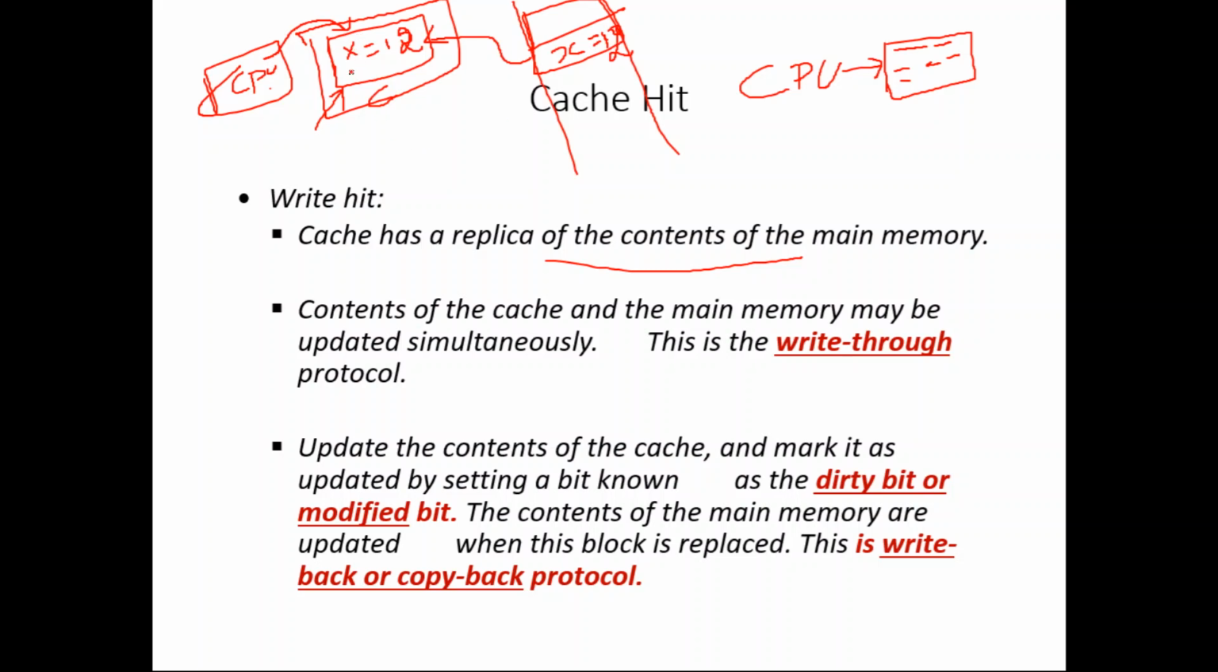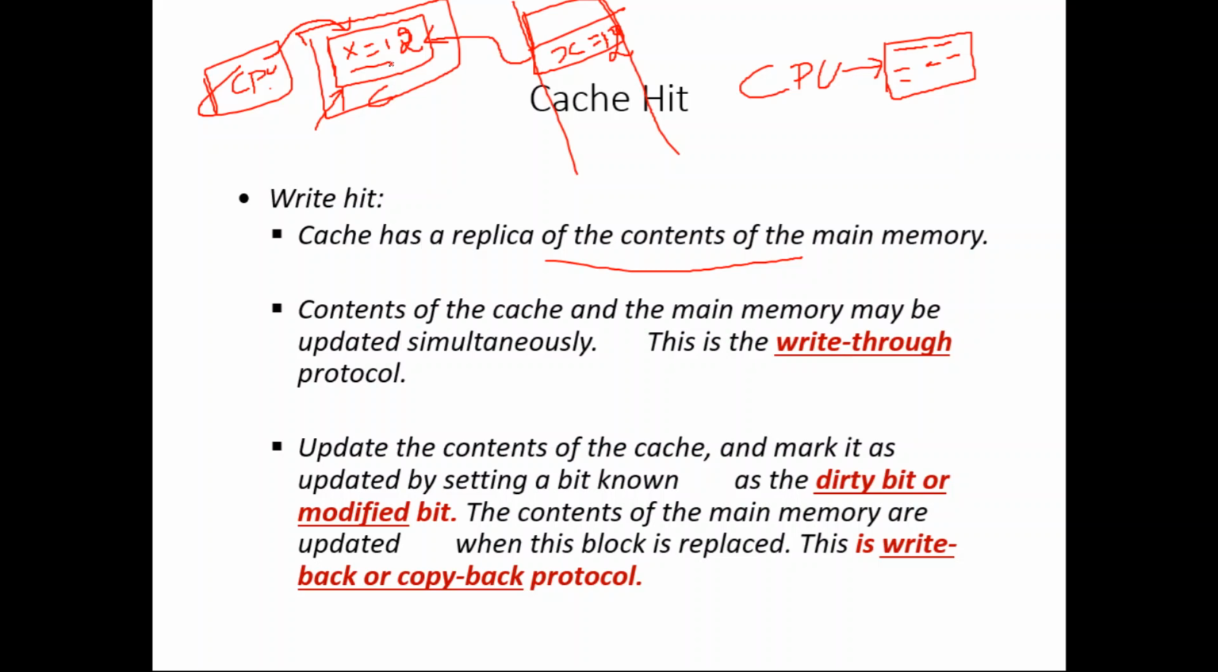Yes, it is available. If x is available, then that is called a cache hit, or in this case a write hit. On x you want to perform a write operation and that particular variable is already in the cache memory, so that is called a write hit. Now how to perform the write?